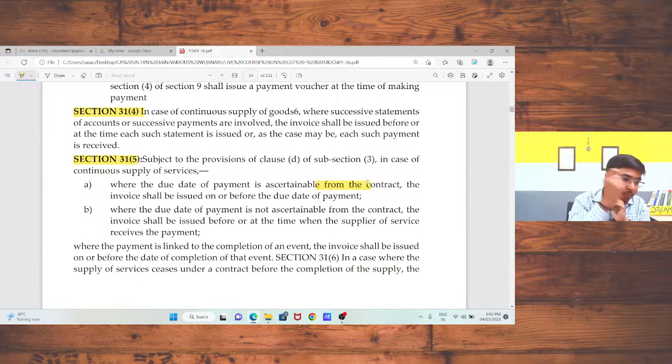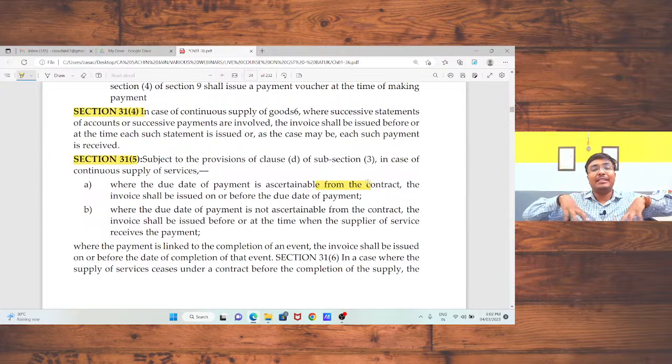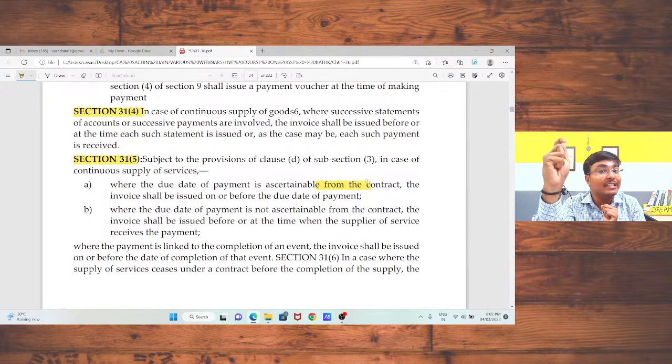Okay, sir. One question is there from Sureshji. Section 12, subsection 2, again, please. Section 12, subsection 2 of CGST Act, that is time of supply. In that case, advance payment. Sir, there is a provision that in case of supply of goods, if I got any advances on account of goods, in that case, there is no GST on advances on account of goods.